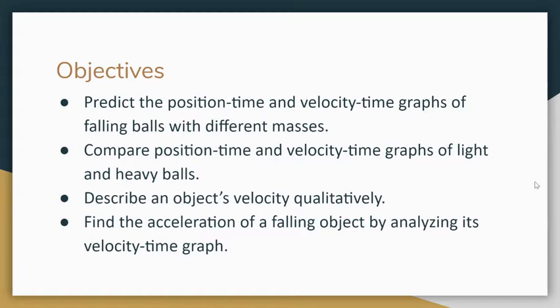So your objectives by the end would be to predict the position time and velocity time graphs of falling balls with different masses. You'll compare position time and velocity time graphs of light versus heavy balls. You'll describe an object's velocity qualitatively, and you'll be able to find the acceleration of a falling object by analyzing its velocity time graph.